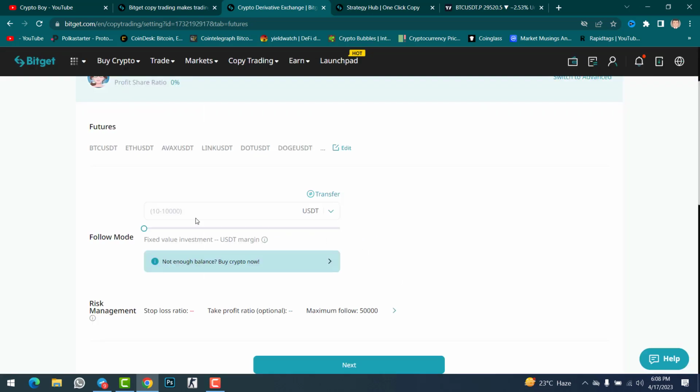Now the next option is how much you want to go with. This is my first time, so I want to go with only $10. So, fixed value investment, 10 USDT margin. You can transfer $10 from spot to futures. If you don't know how to transfer, just tell me in the comment section. I will make a dedicated video, but this is not difficult.